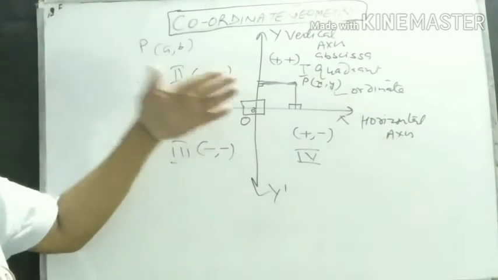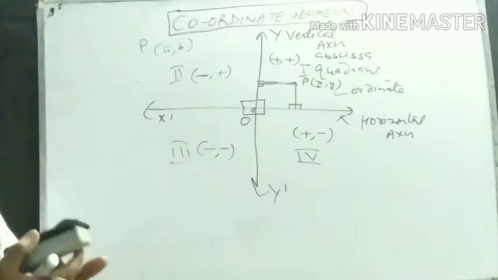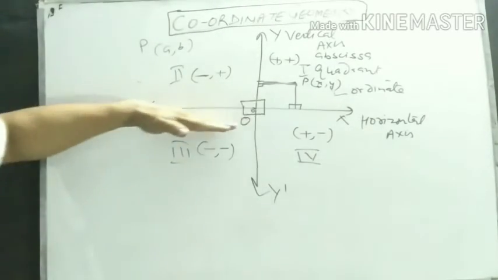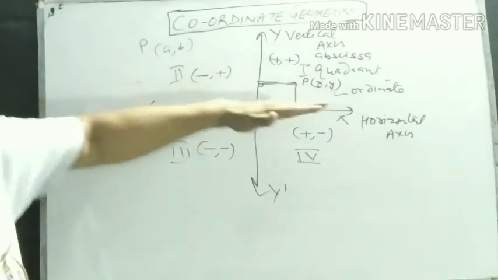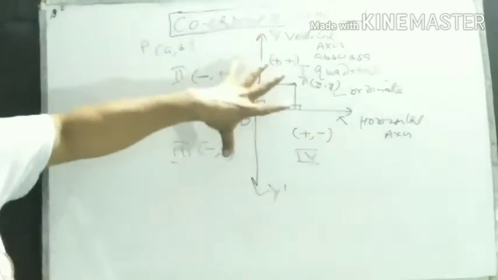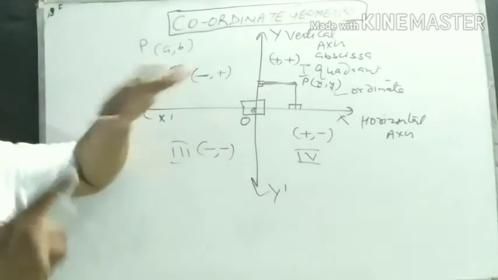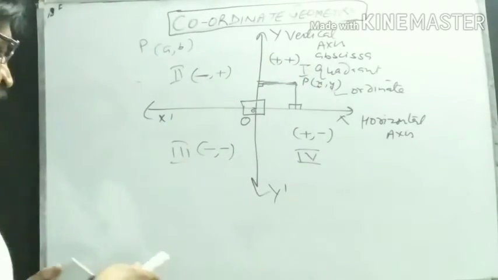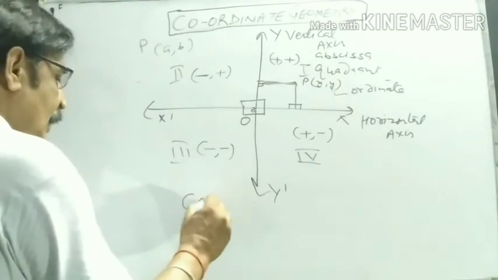Then we shall learn how to locate a point and how to draw a graph. Once more, this is the horizontal axis, parallel to the earth, and this one is the vertical axis, the y-axis. These two axes are mutually perpendicular to each other and divide a plane into four quadrants. This plane is known as the Cartesian plane.